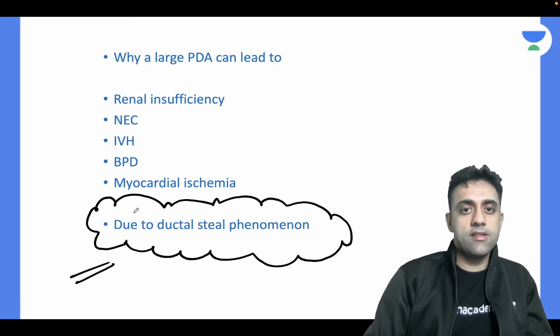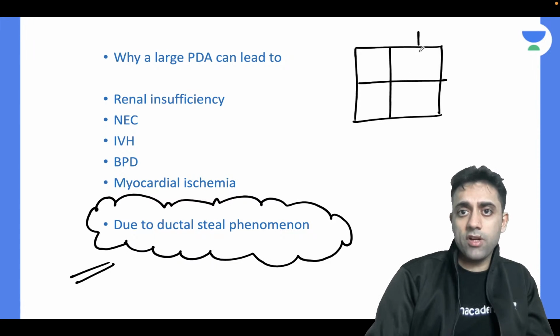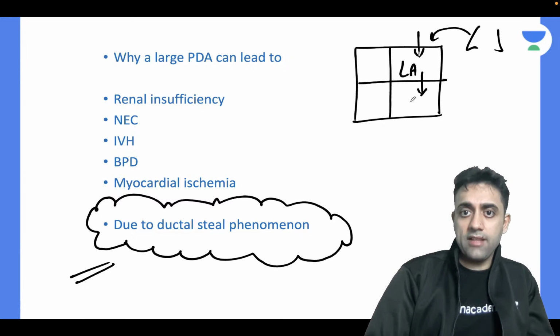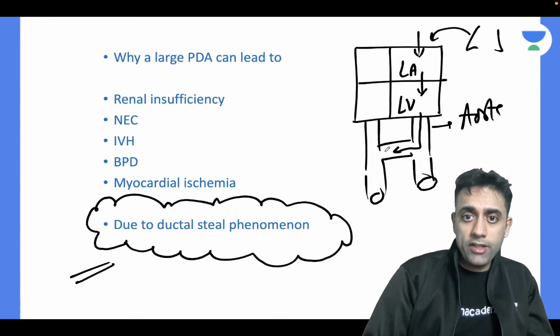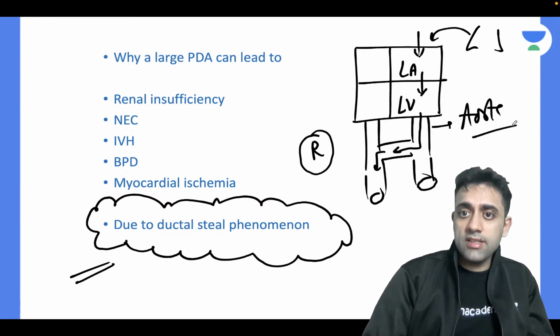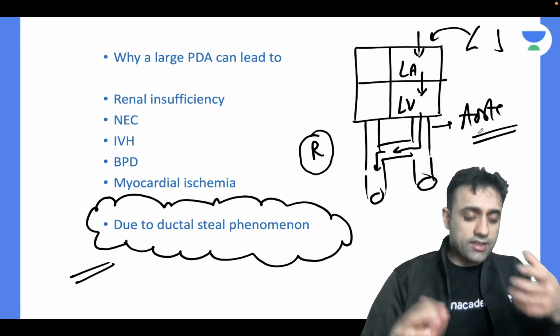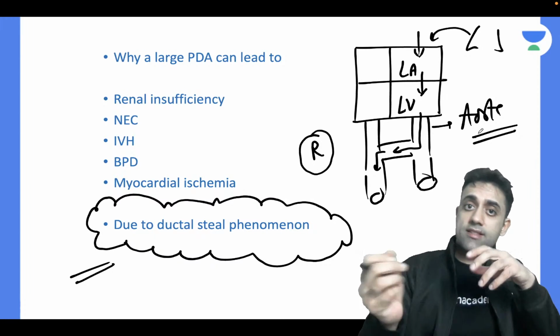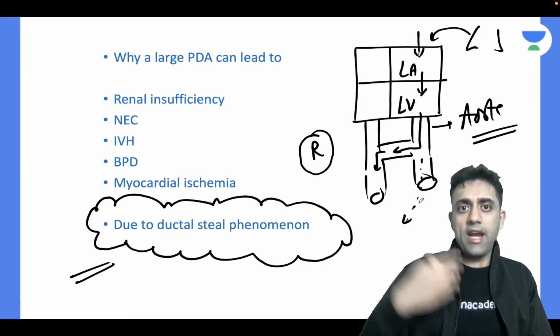phenomenon. Ductal steal phenomenon. All the blood, my dear, which is coming from the lungs to the left atrium, then to the left ventricle, and then to the aorta, is going back to the right side of the heart. Yes or no? This is known as ductal steal phenomenon. The ductus is stealing the blood, and it is not allowing the blood to go to the whole aorta and then to the body.